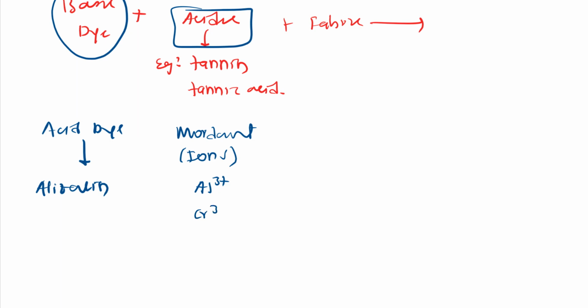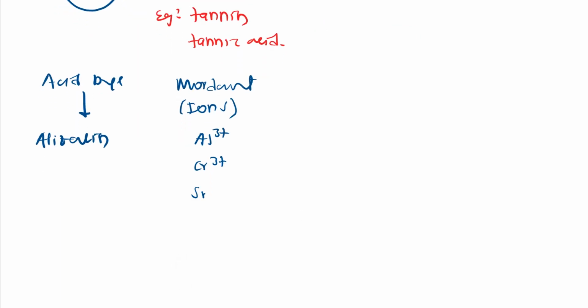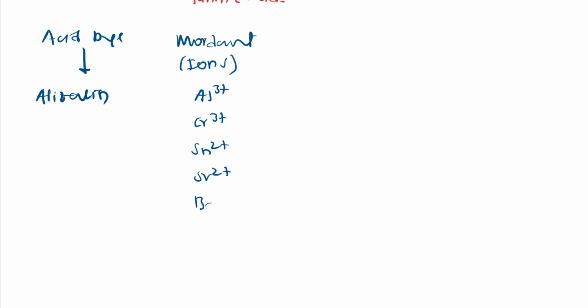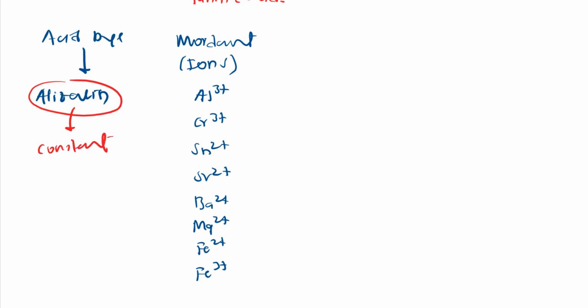Cr3+, Sn2+, Sr2+, Ba2+, Mg2+, Fe2+, Fe3+. So we use ions which are basic in character, right? Because this alizarin is acidic in nature. I have kept this alizarin constant, but I have changed the mordant. First I used aluminum, chromium ions, tin ions, strontium ions, barium ions, magnesium, iron 2 plus, iron 3 plus. So I have used ferrous, ferric, everything.